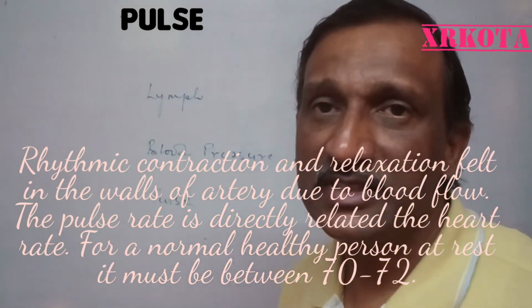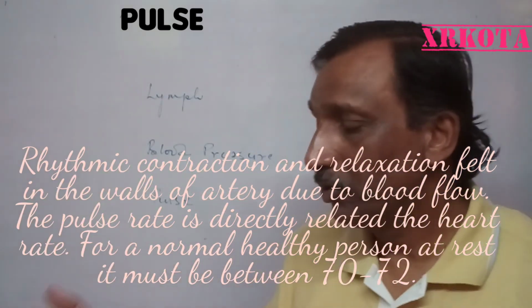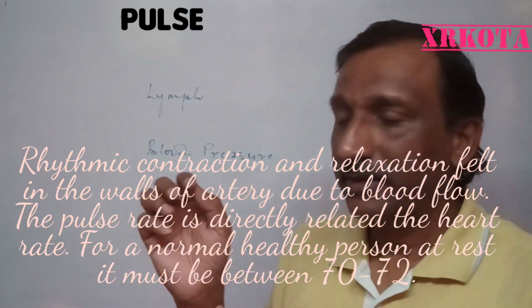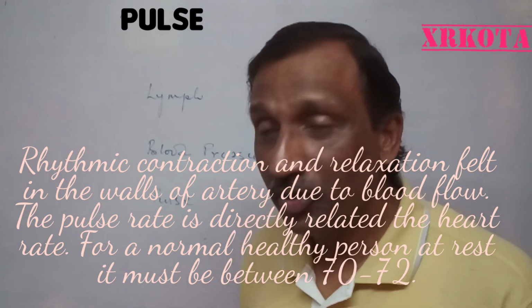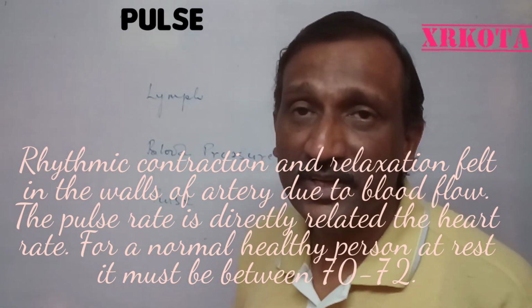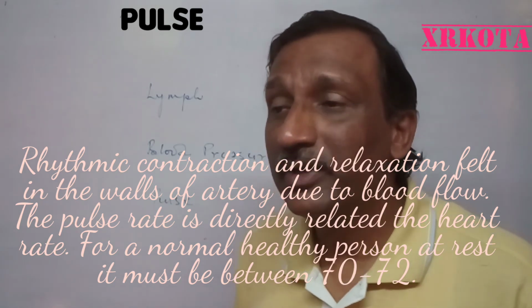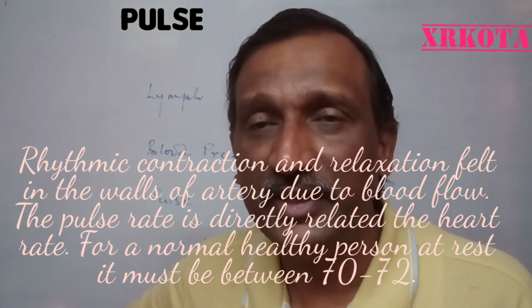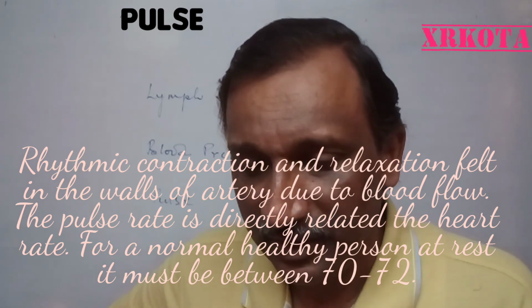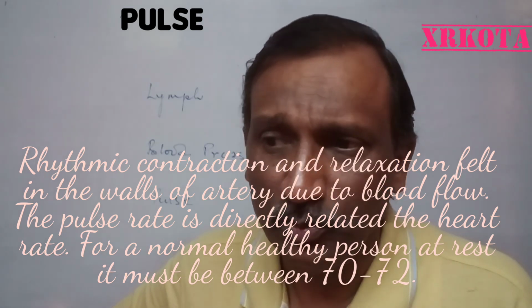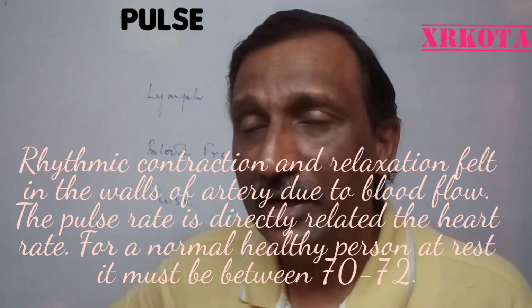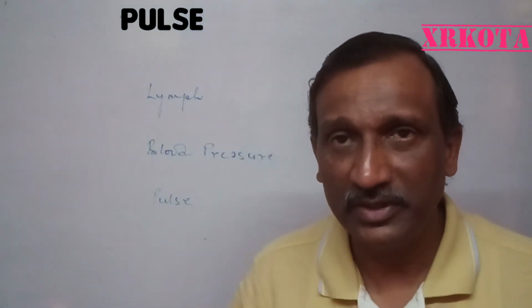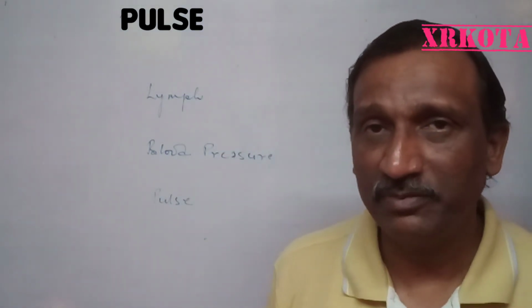Next is pulse. Pulse is the rhythmic contraction and relaxation felt on the walls of arteries. And pulse is actually a direct measure of the working of the heart. That is how many times the heart is beating per minute. For a normal healthy person, it should be somewhere between 70 and 72. If it is more than that, you may not be at rest, you might be running or doing some heavy activity. Otherwise, for a normal person, if it is more, then it is definitely a sign of some irregularity in the body, maybe some disease, maybe some other problems.